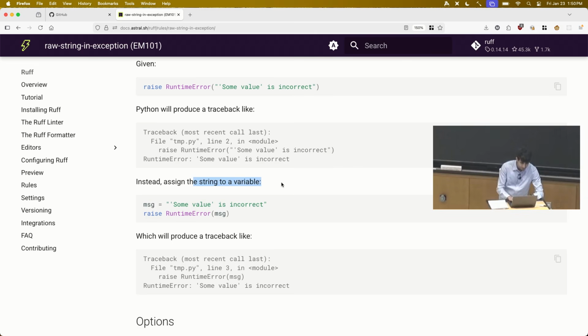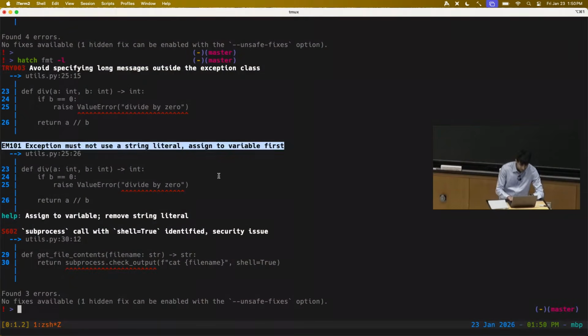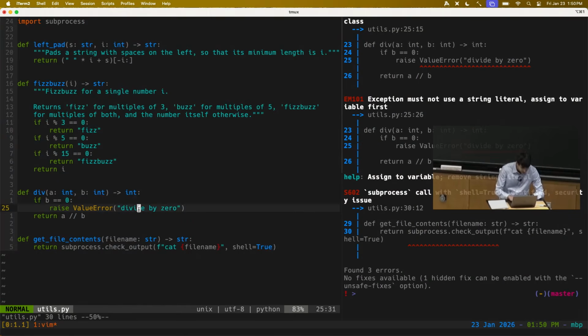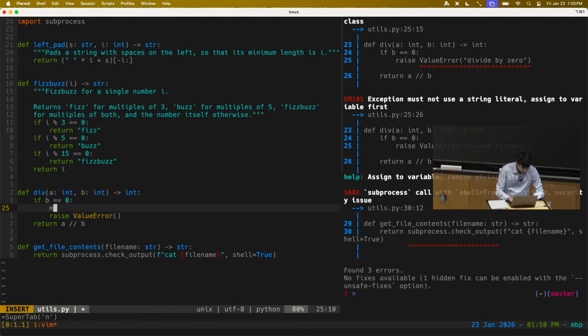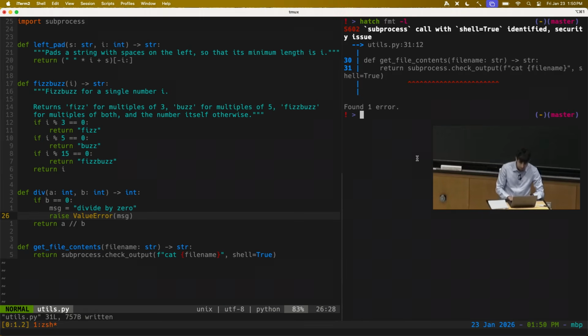Instead, you assign the string to a variable. So you just add one extra line of code, bind to a variable first, and now you have much nicer error messages where you see raise RuntimeError message without the redundant string in there. Right, so simple fix. Let's go ahead and make that fix to our code. And when I save this and rerun the linter, now it's complaining about only one more thing.